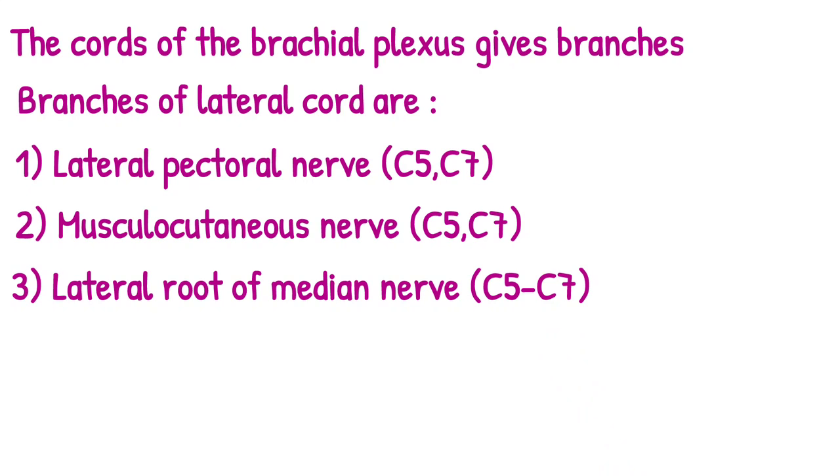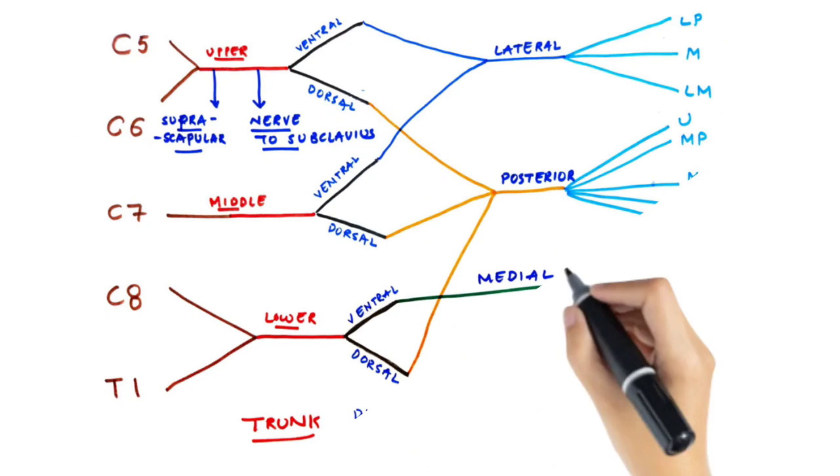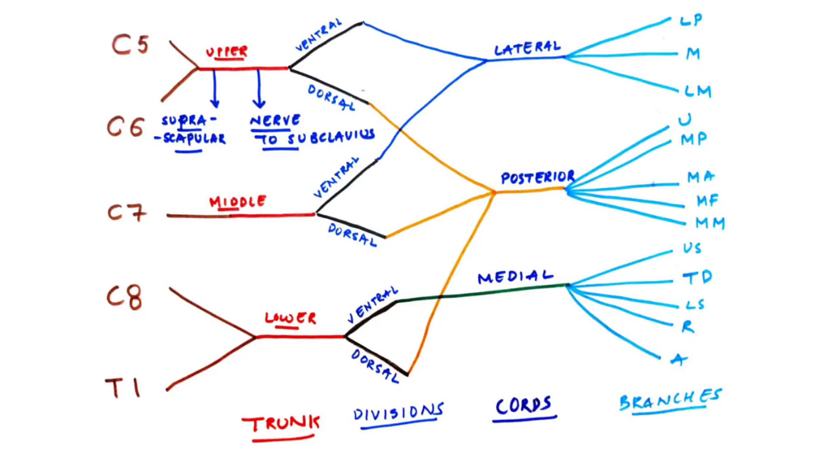The first cord, that is the lateral cord, is known as lateral cord because it is present lateral to the axillary artery in the upper arm of our body. This cord gives the following three branches. The first one is lateral pectoral nerve, the second one is musculocutaneous nerve, the third one is lateral root of median nerve.